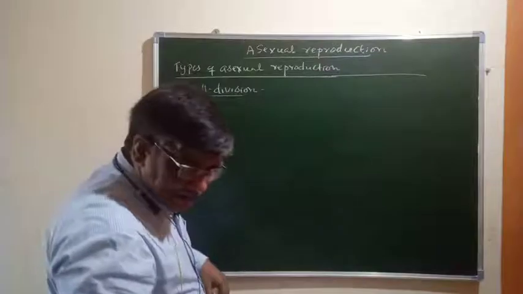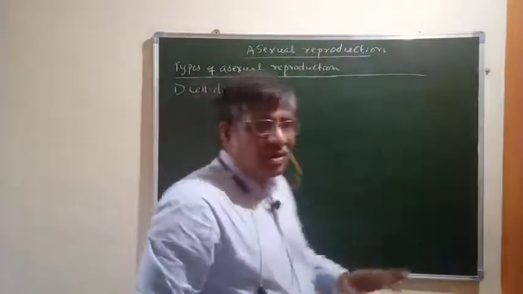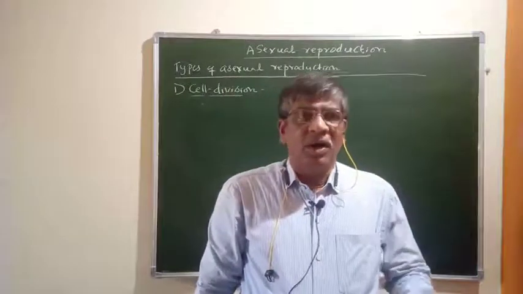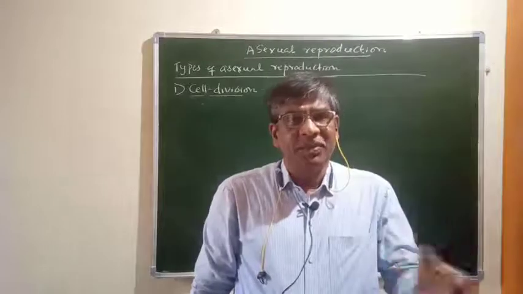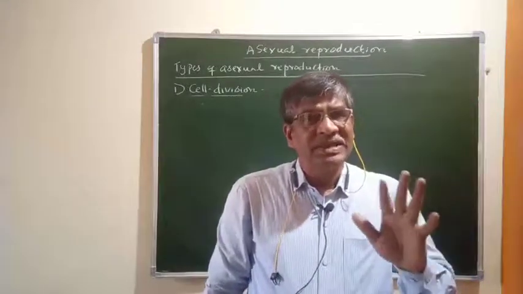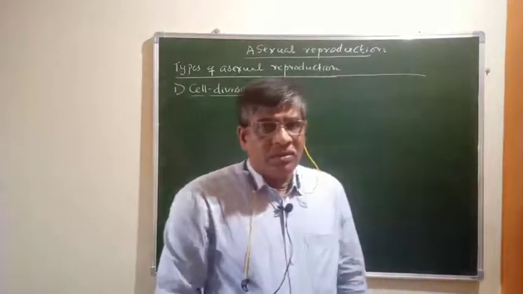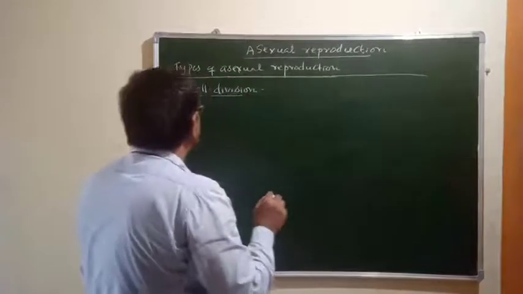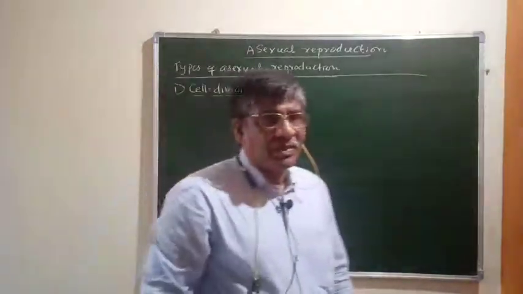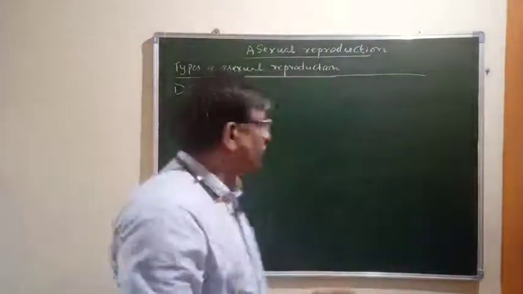Now let us see cell division first. Cell division takes place in all organisms, either unicellular or multicellular, in prokaryotes and eukaryotes. So cell division is a basic process. But in some unicellular organisms, cell division is a method of reproduction.